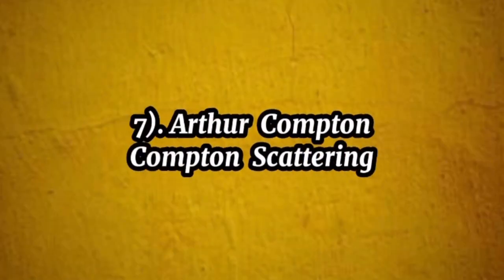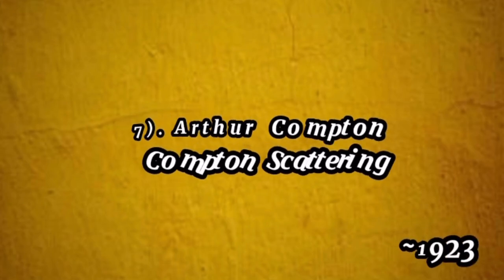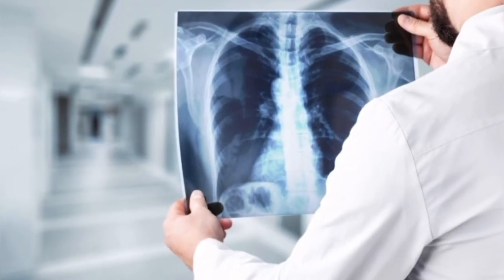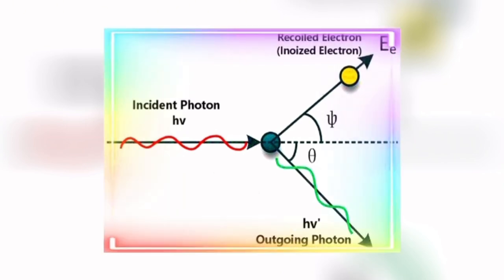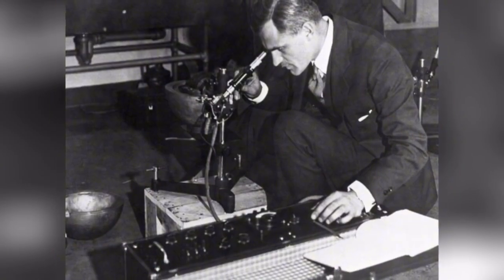7. Arthur Compton, Compton scattering, 1923. Compton demonstrated that X-rays, a form of light, scatter off electrons and change wavelength in the process, showing light's particle-like properties. Compton's experiment was groundbreaking because it showed a clear interaction between light, as photons, and matter, electrons.